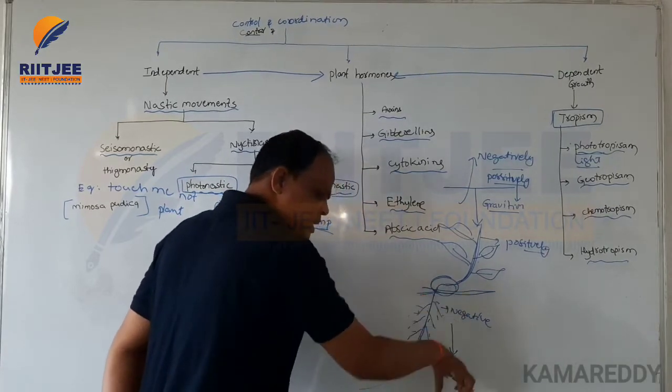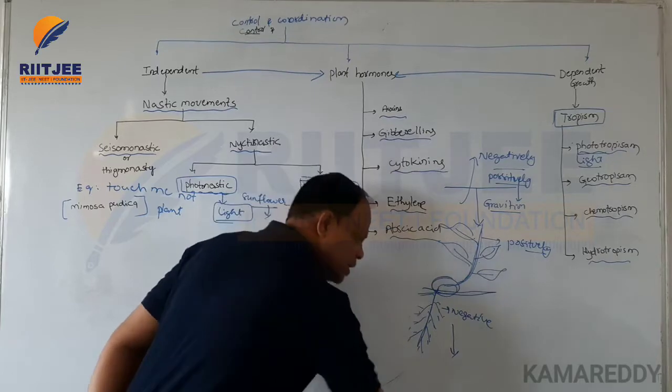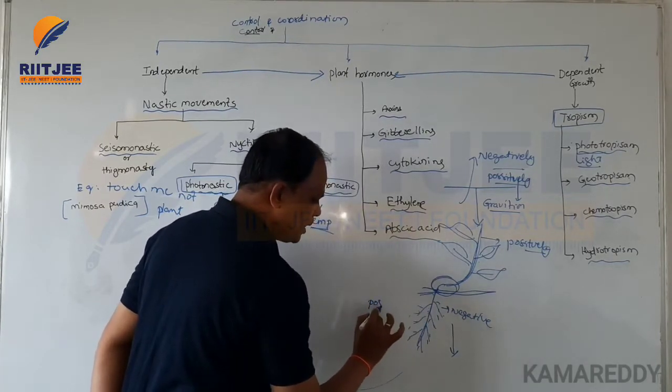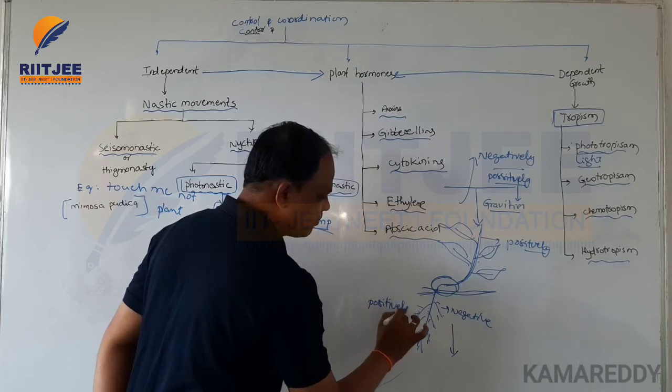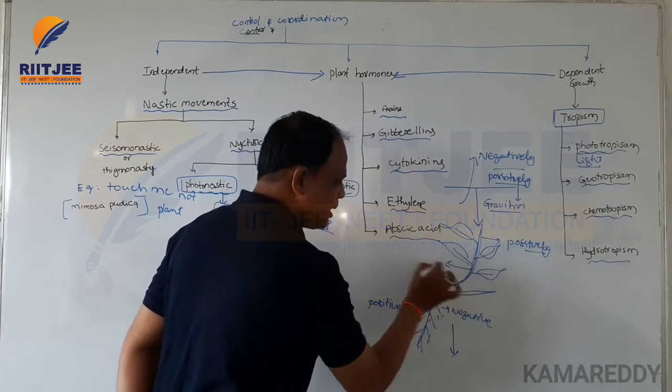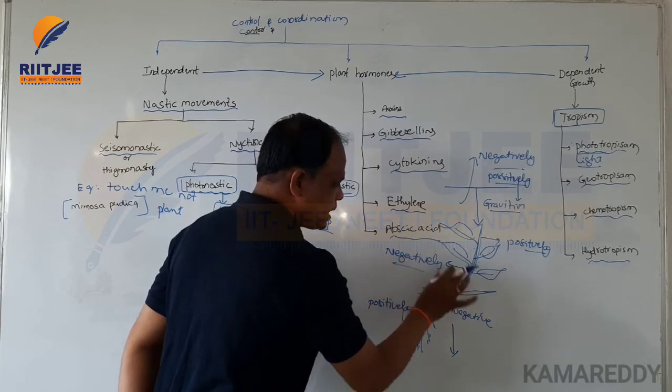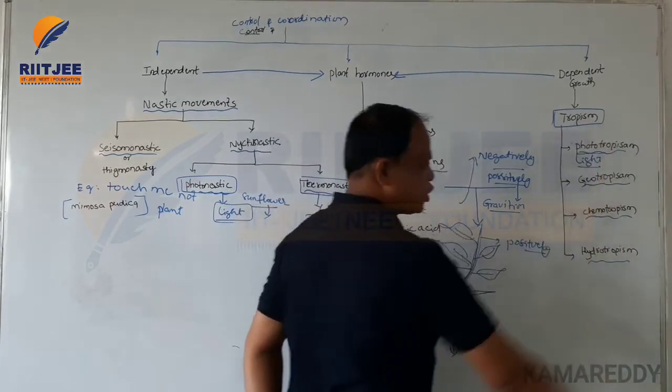The root system is positive toward gravitational force, which is present inside the earth. The root system develops downward in the soil because it is positive, and the shoot is negative. This type of tropism is called geotropism.